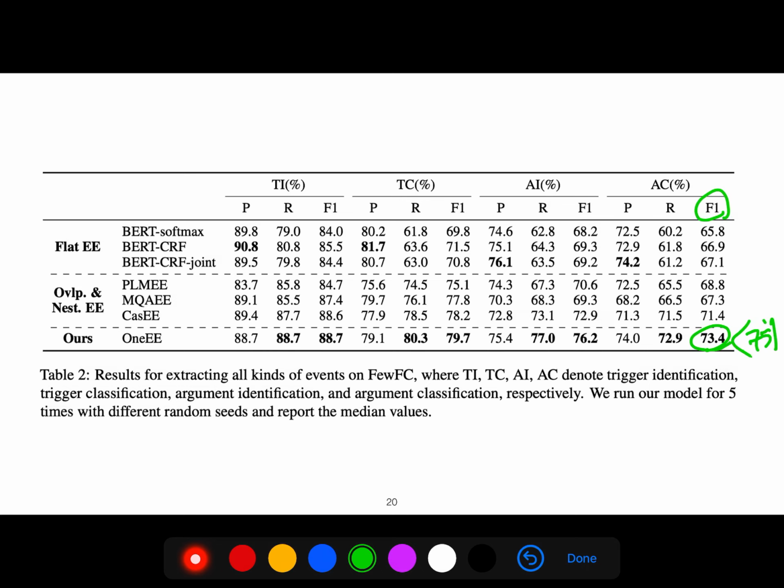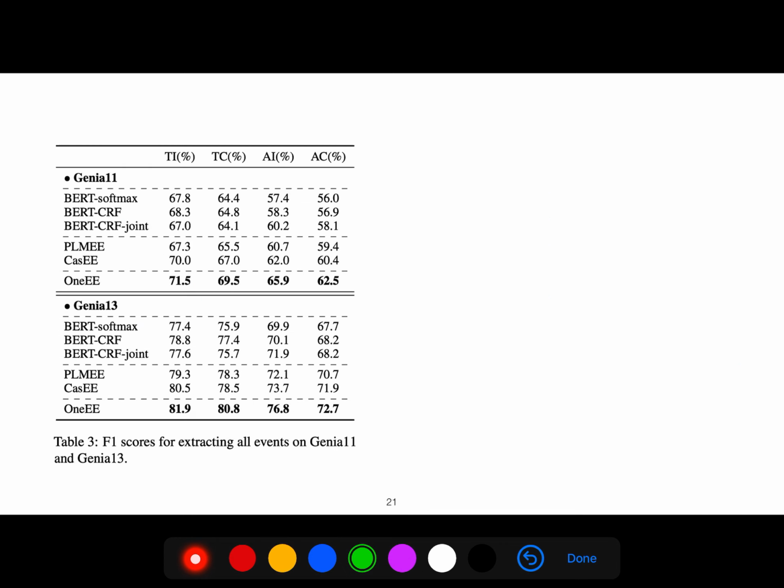You see, this is trigger identification, trigger classification, argument identification, argument classification. You have precision, recall, and F1 score for all of them, because they compare it with the old idea of flat event extraction and different models for whether they cover overlapping and nested events, so these are more important. But this model is an improvement. And so you see that for Genia 11 and Genia 13.